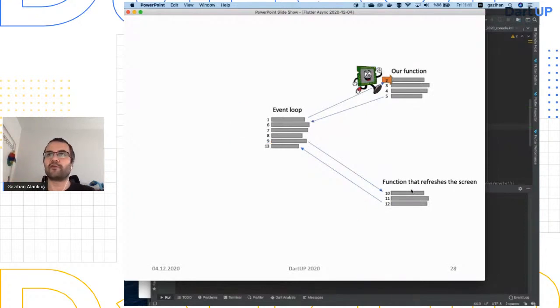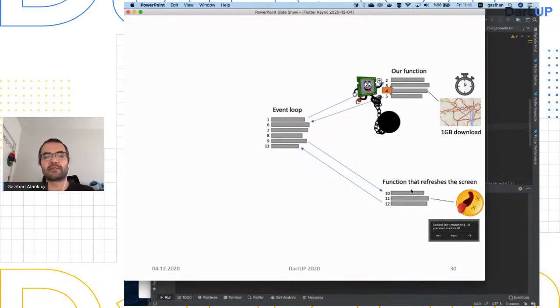So sometimes in our functions, we do things that take a long time, like a large download or something like that. Even small downloads take some time. They're not instantaneous. So in some frameworks, it could be that, oh, I'm going to hold this thread hostage here until the download is finished, so I can use it in the next line. But in Flutter and Dart, we don't do that. We use futures. You can think of futures as these buzzers, pagers that they give you in restaurants. In my other talks, I talk about it a lot. So they give me the buzzer instead of giving me the hamburger. Instead of giving me the download, they give me a future object, which they will say, okay, this will buzz when the download is ready.